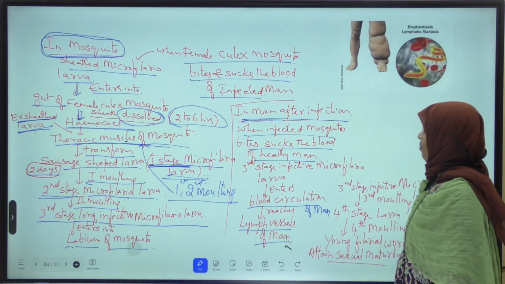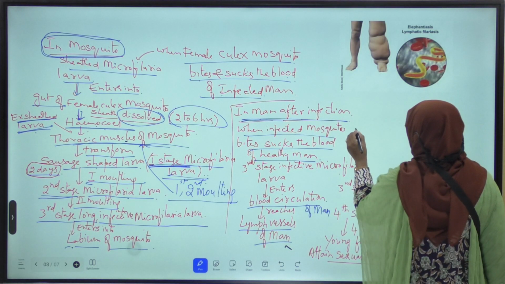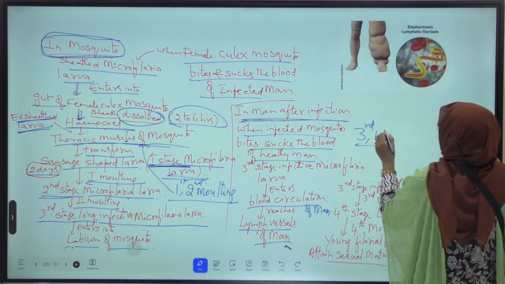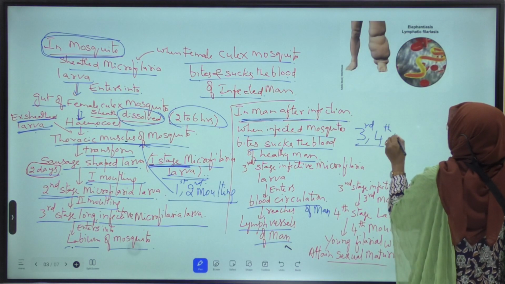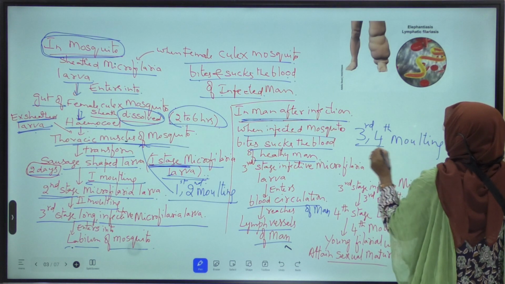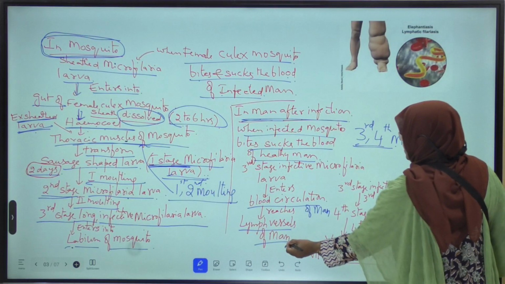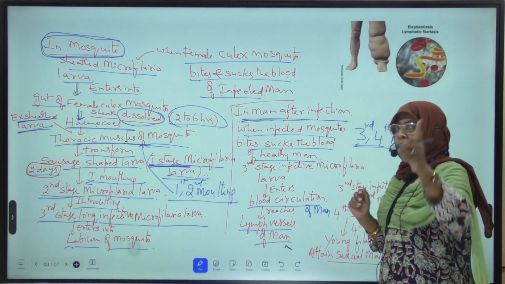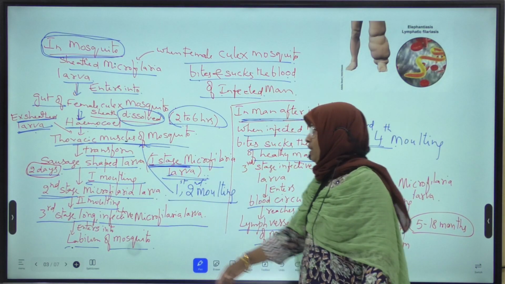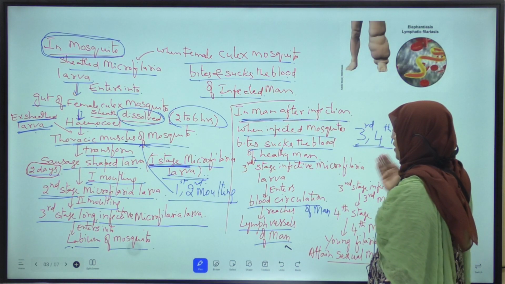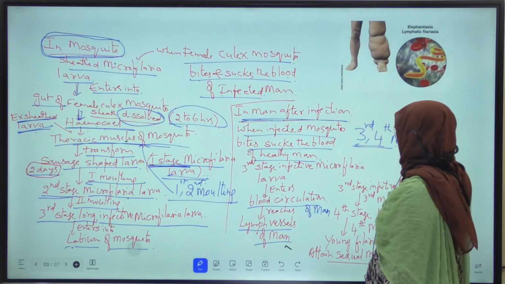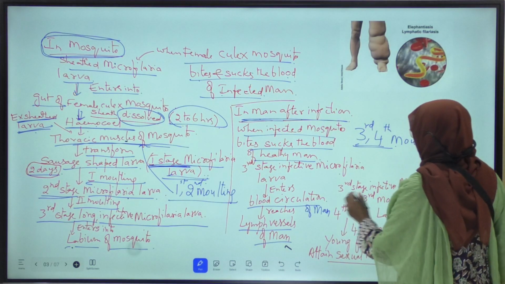In lymph vessels of man, it undergoes third and fourth moltings. Third and fourth moltings take place in the lymph vessels of man. First and second moltings take place in thoracic muscles of mosquito. Third and fourth moltings take place in the lymph vessels of man. How do this third and fourth moltings take place? Now I will explain to you.